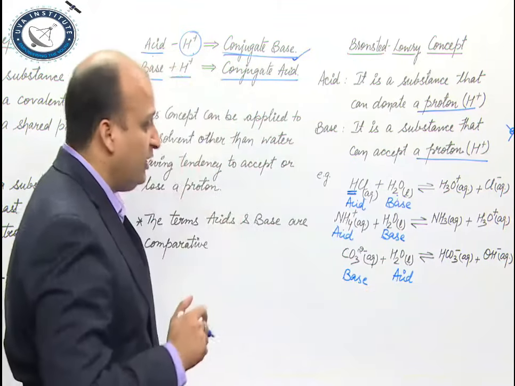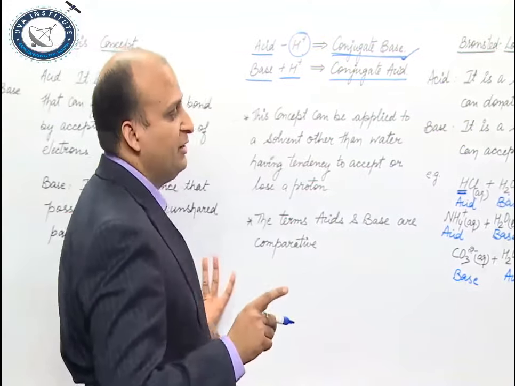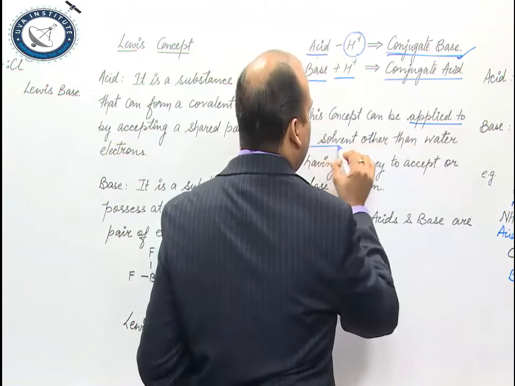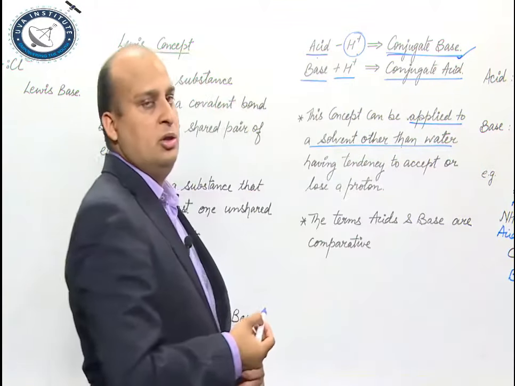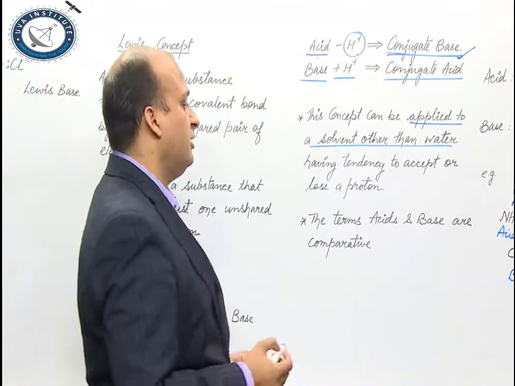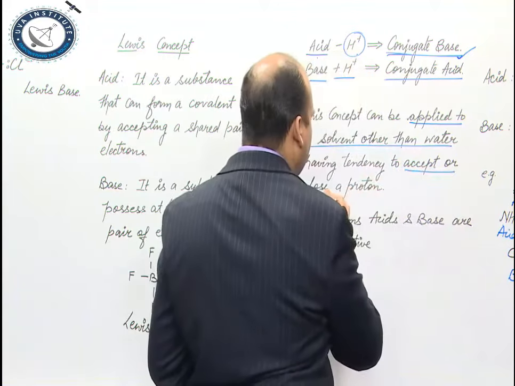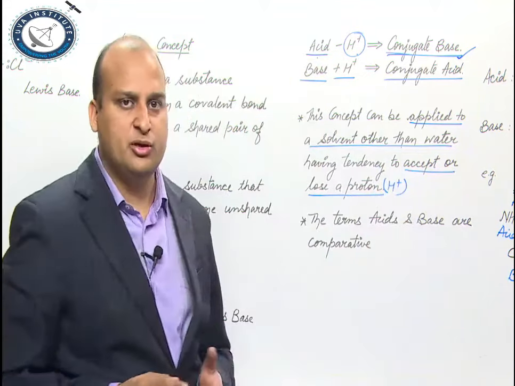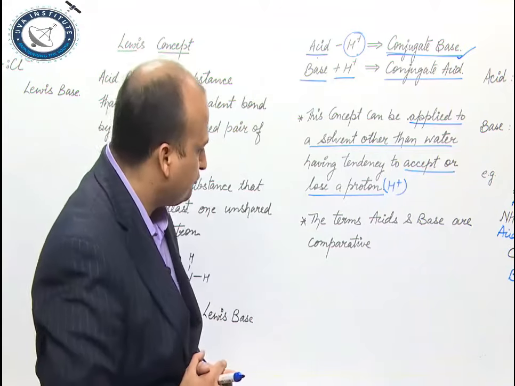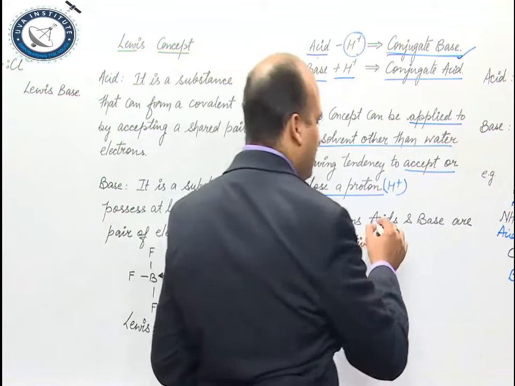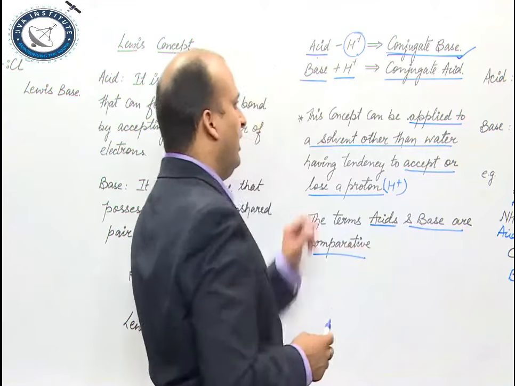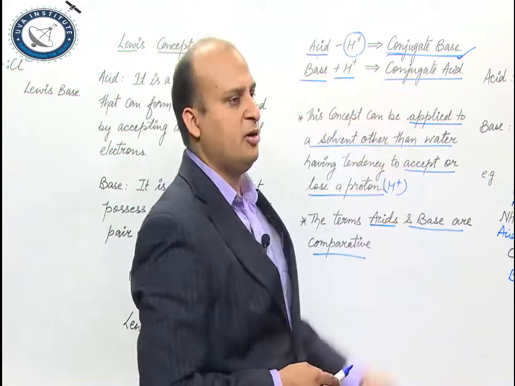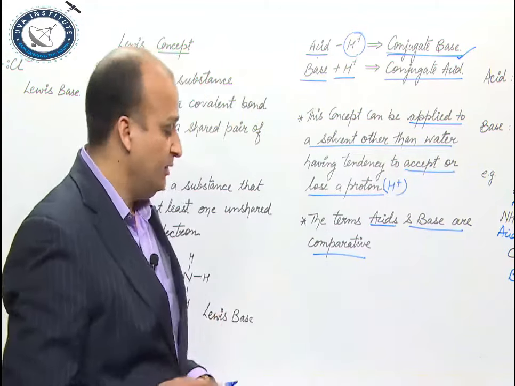Got it? Two very important points which you should mention in your answer if it is asked in the exam, that this concept can be applied to a solvent other than water also. But there is one condition, that it should have a tendency to accept or lose a proton, and I hope now you remember what is a proton. Proton is H plus, right? And the terms acid and base are comparative, as I have told you earlier, that acid loses H plus to form conjugate base, the base accepts a proton to form a conjugate acid, right. The last theory,